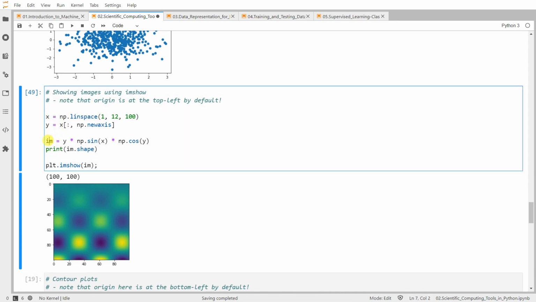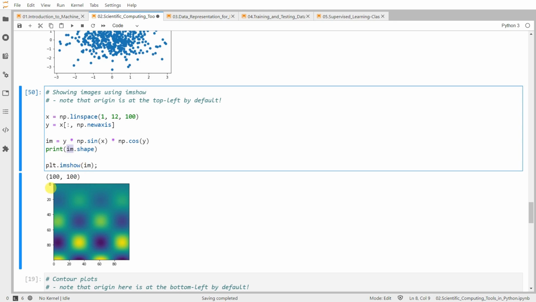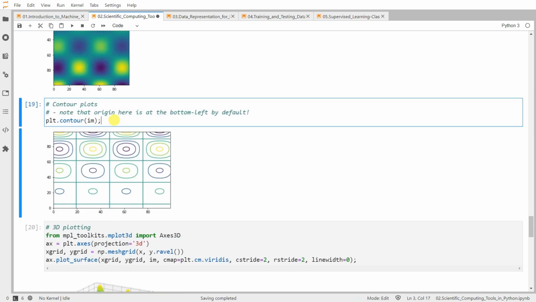We create X, Y, and then we generate the data. This is a sinusoidal kind of data, and we print the shape of the image, which is 100 by 100. These are sinusoidal patterns along this and this direction. And we can call imshow on top of that. So we can visualize images, right?